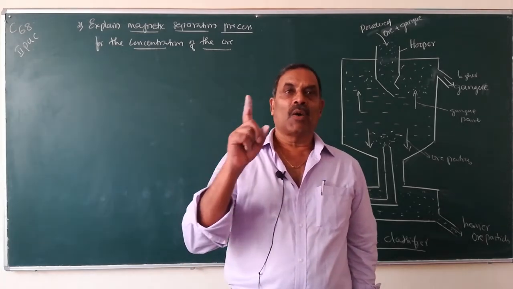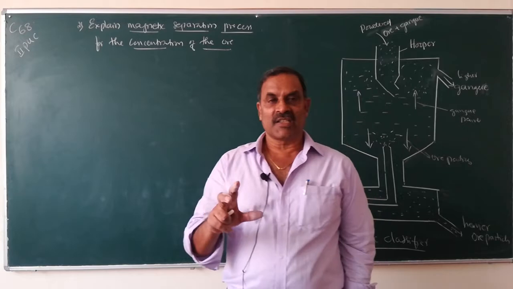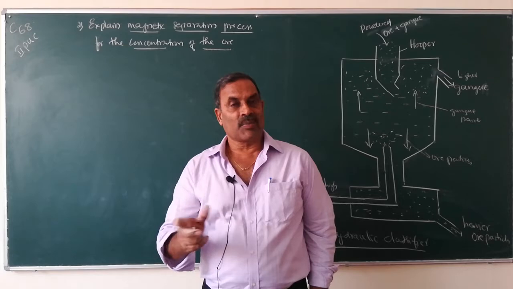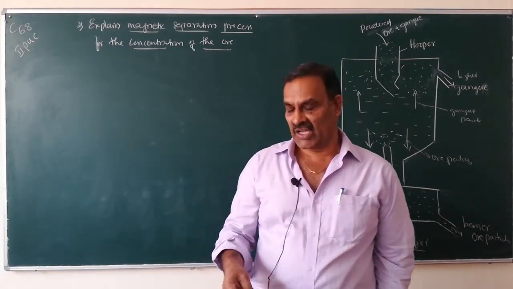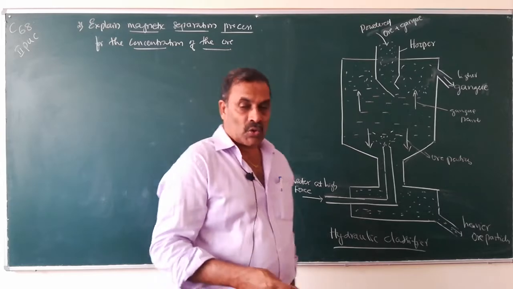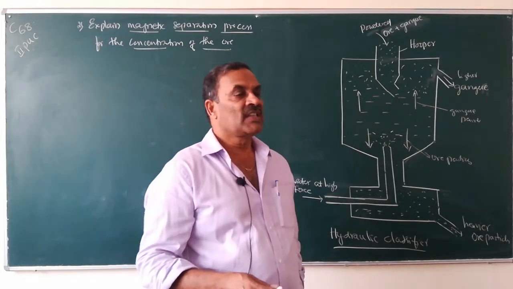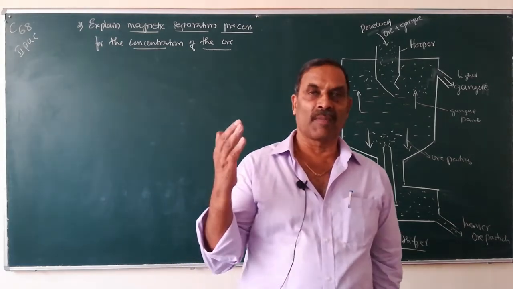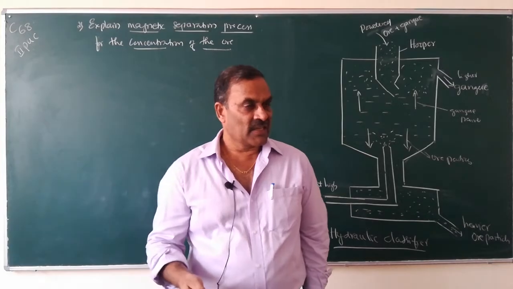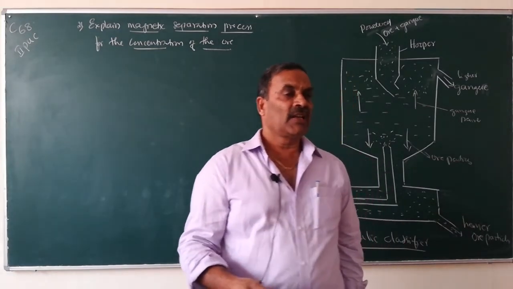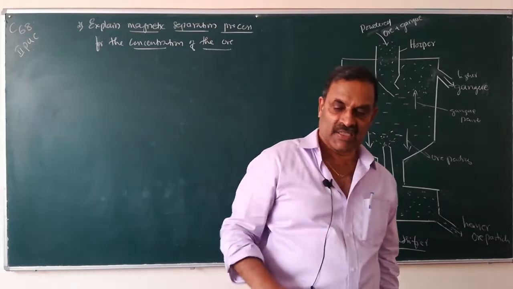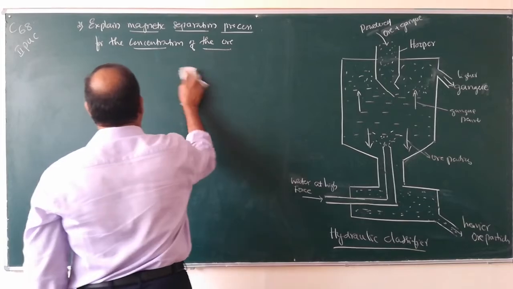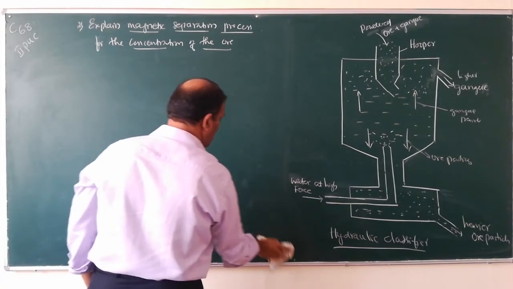If either the ore or the gangue particles are magnetic, then this method is used for separation of the ore and gangue particles. This method is used in the concentration of pyrolusite, the ore of manganese, tin oxide in the ore of tin, and chromite in the ore of chromium or iron.